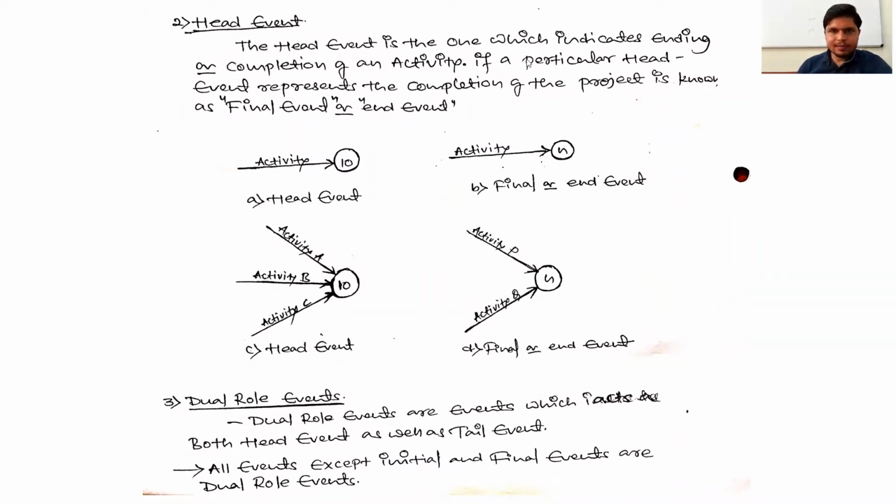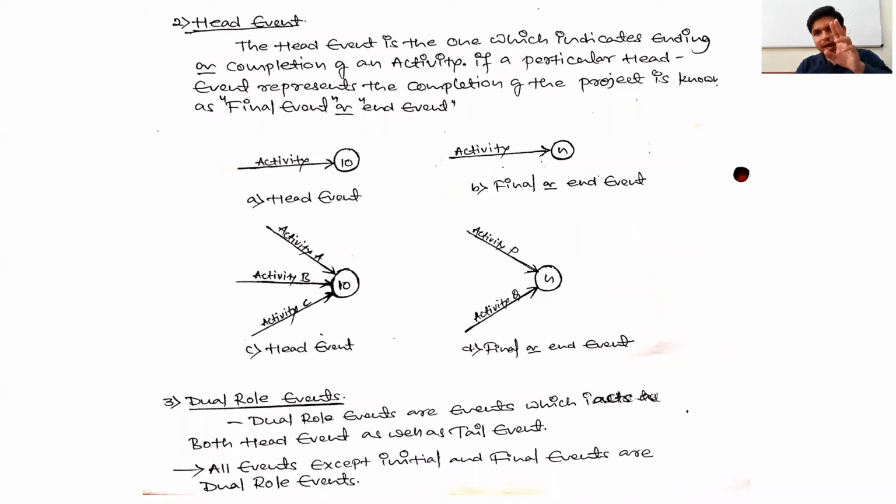This head event is the event which indicates only ending and completion of an activity. If a particular head event indicates completion of the project, that one is known as final event or end event. This final event or end event is the head event, but it indicates only completion of the project.